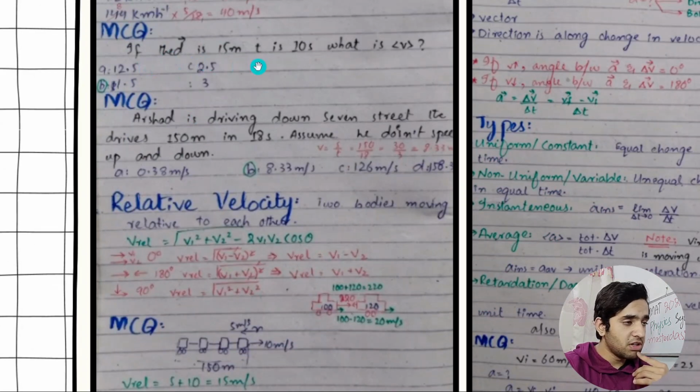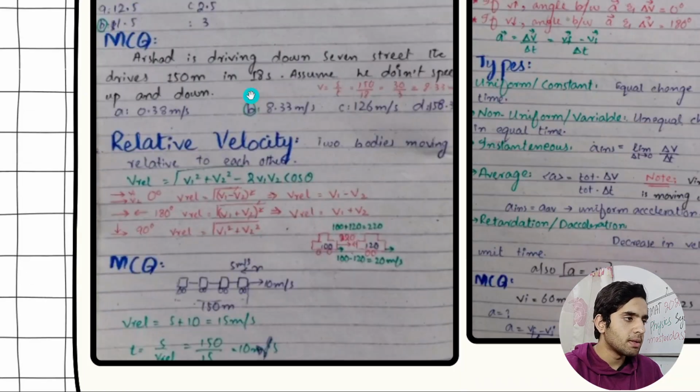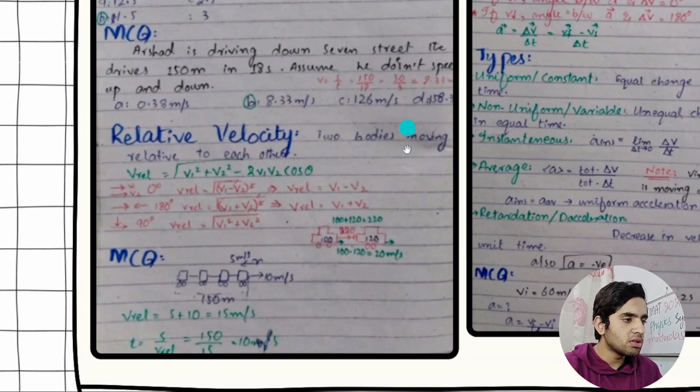If the displacement is 15 meter, time is 10 seconds, what is the average velocity? V is equal to S by T. Divide 15 by 10. 15 by 10 is equal to 1.5. So that's the thing. And then we have got another question. I have added the solution. This is the solution.